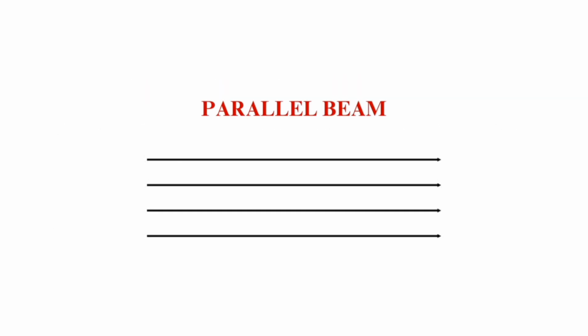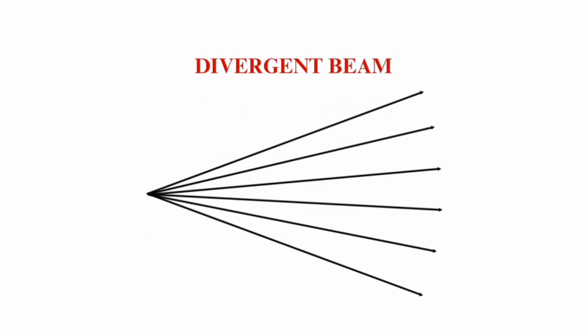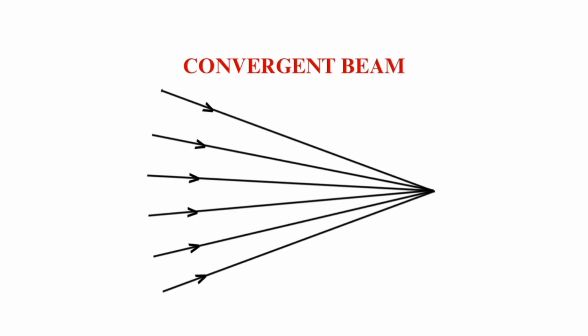Like I said, a parallel beam moves in a straight line without touching each other. They just move parallel to each other, while the divergent beam, looking at this pictorial representation, moves from a point and is scattered to different locations. Then the convergent beam, they come from different directions to meet at a particular point. So these are the 3 types of beam.